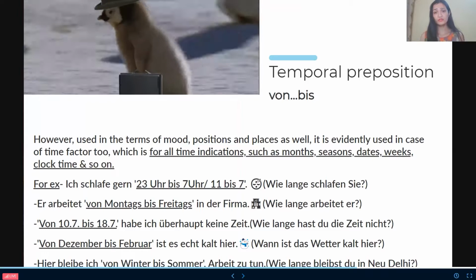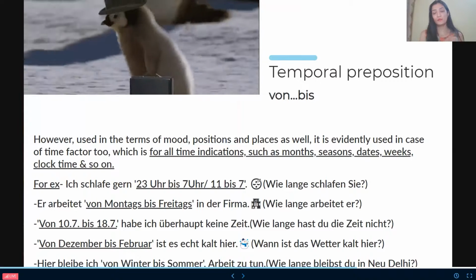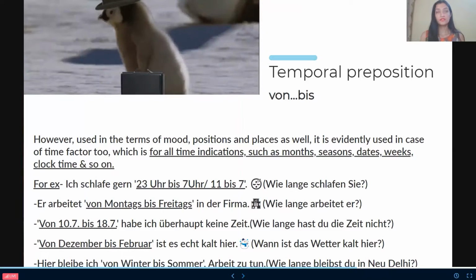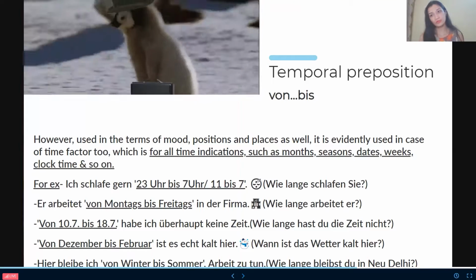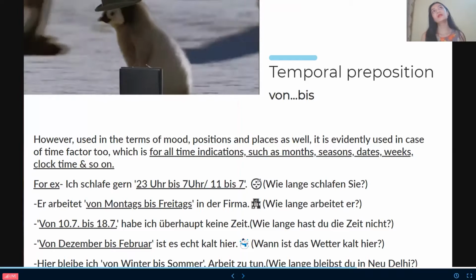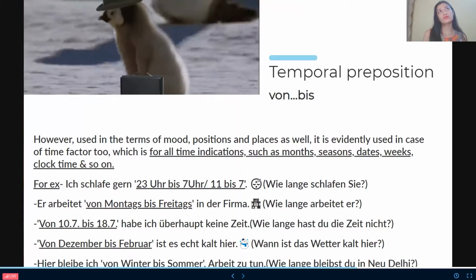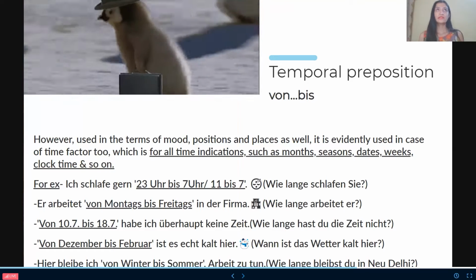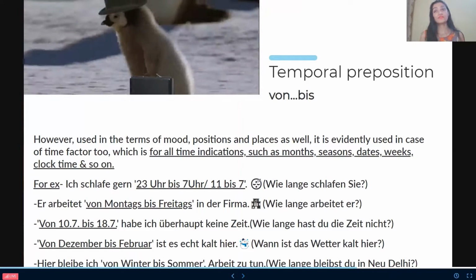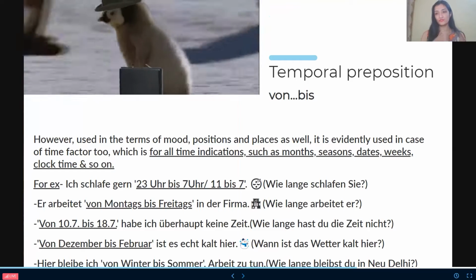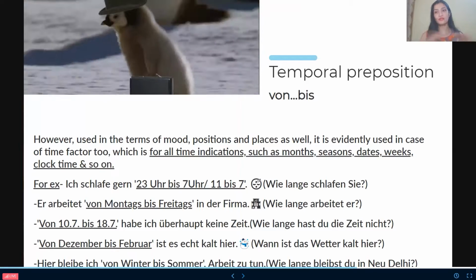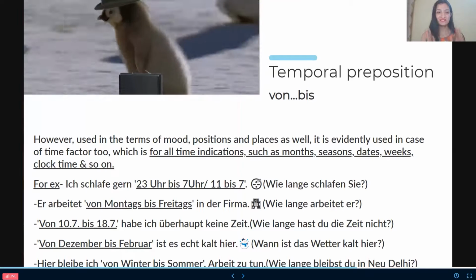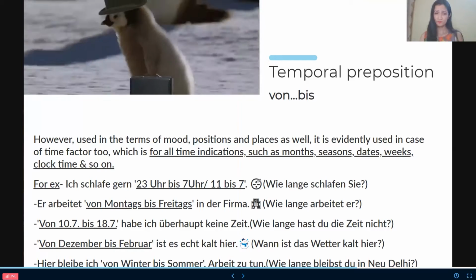So we can use it like in the weeks from Monday to Friday, or for the months from January to December, for time like from 9 o'clock in the morning to 9 o'clock at night, or to 11, or I can say it for seasons. I mean, it's used widely in the time factor. It's used everywhere. It has no tantrums. It is used everywhere. So that's what I have written over here.